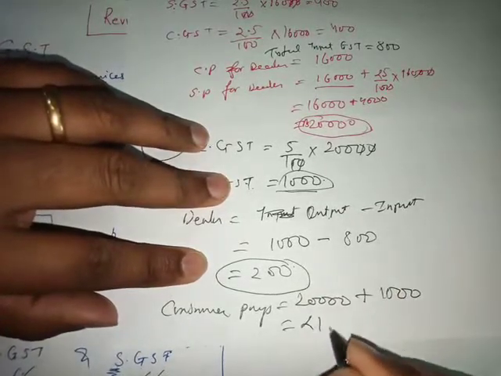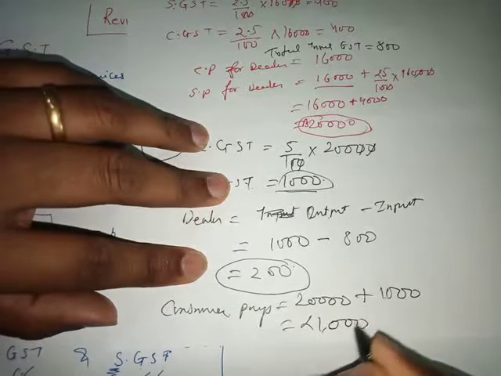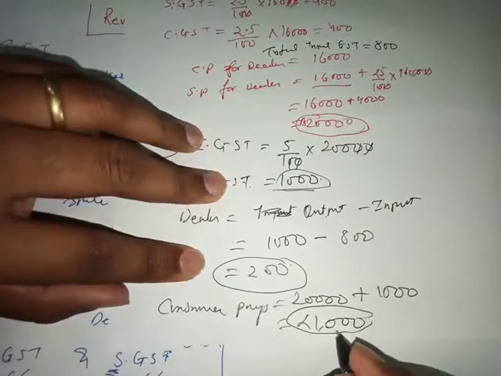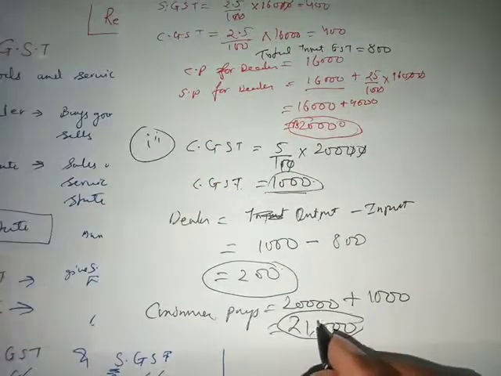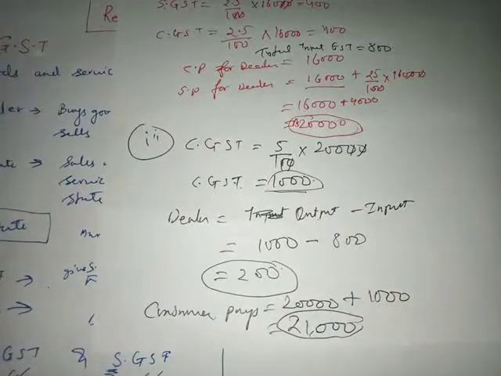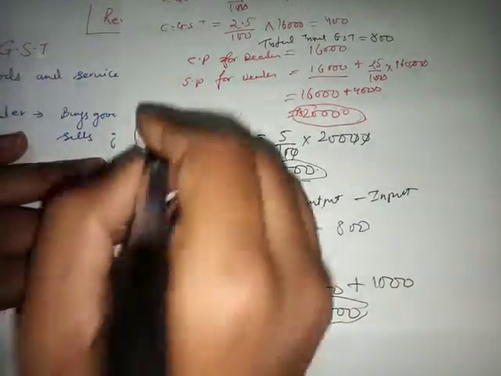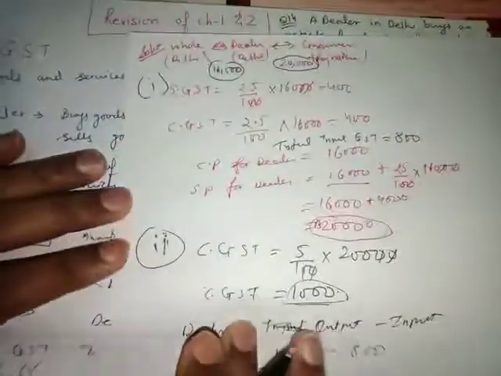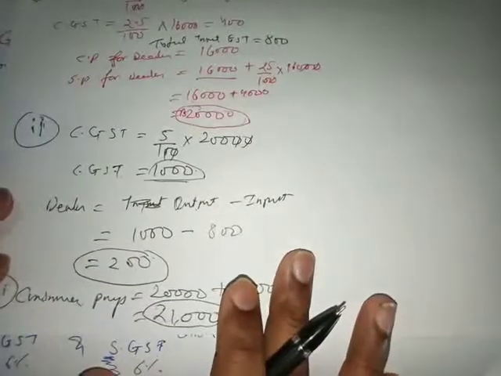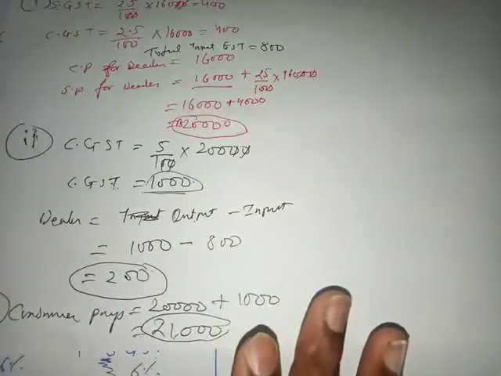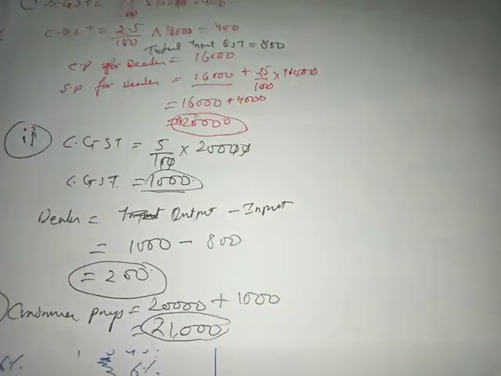So total is 21,000 he pays for the product or the article. Okay, so that's one question, and that's how you'll be doing the question. So this is the third part, this is the second part, and this was the first part. So that's how you have to do it, and the method that you have to follow for this question is the same as this.